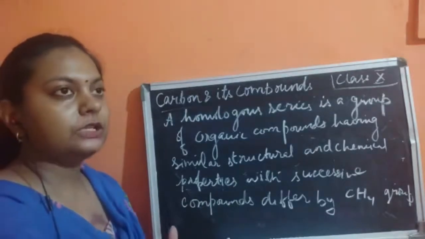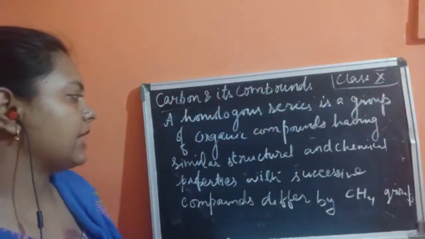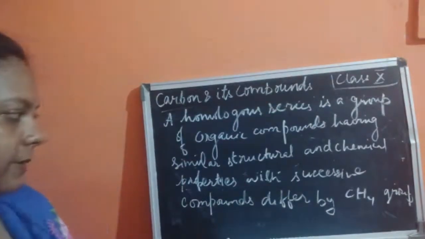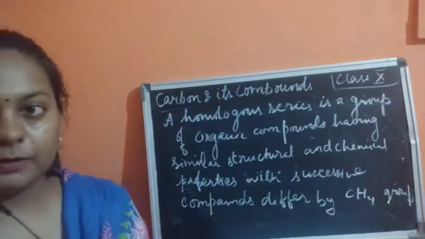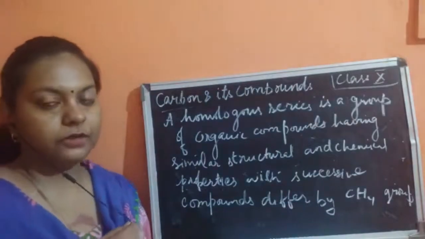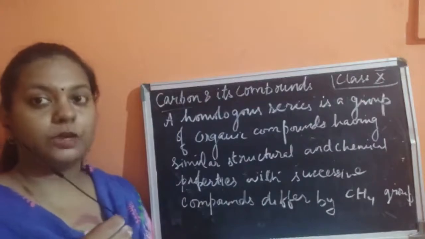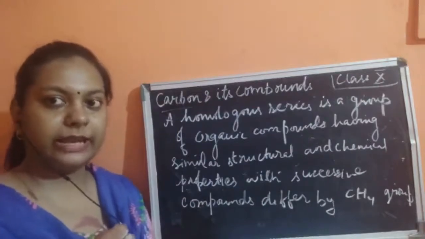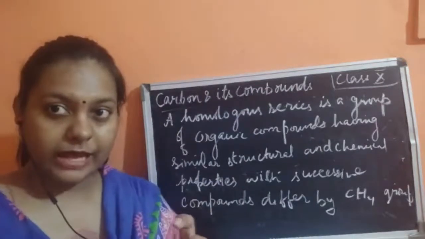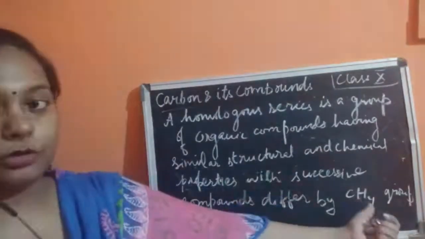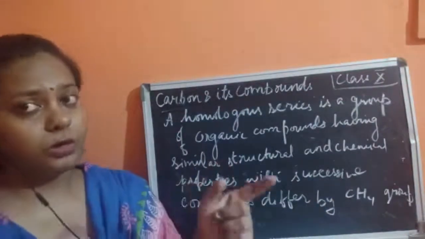Okay children, so this was about the homologous series, a group of organic compounds having similar structural and chemical properties, where the successive compounds differ by a CH2 group. If we talk about the homologous series, as we have seen here, CH4 was there, C2H6 was there, C3H8 was there. If we compare two homologs, we will find there is a difference of only one CH2 group, and the next homolog is ready. So this was about the homologous series, children.